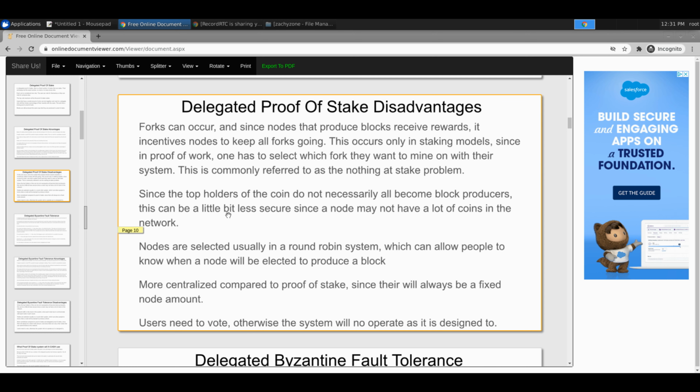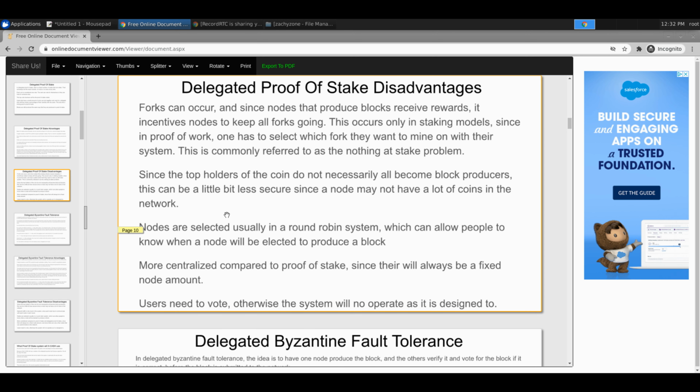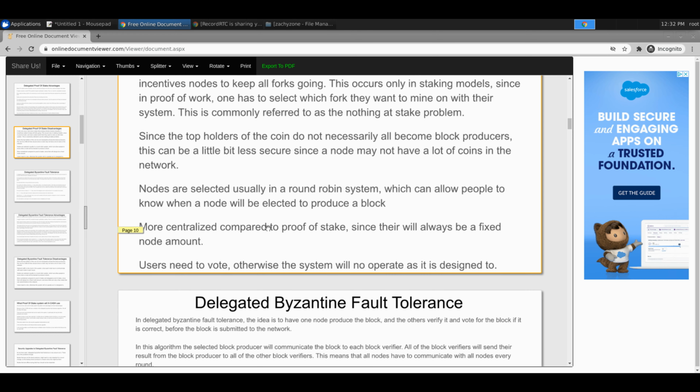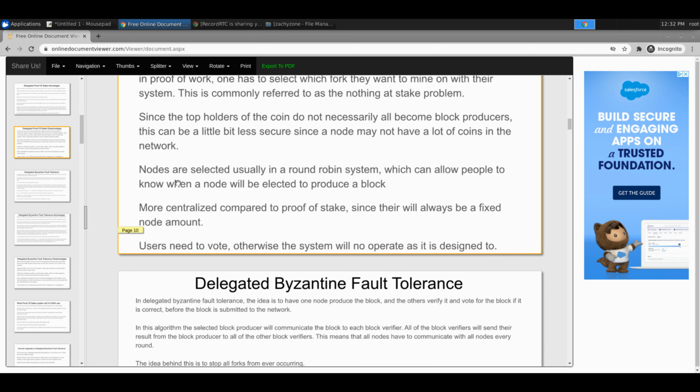Then it's a tiny bit less secure, in the sense that, since the top holders of the coin don't necessarily all become the block producers like in proof of stake, there might not be that many coins that are staked, and then that might cause a problem. I'm not too worried about that one, but that's an issue. It's a good issue to bring up.